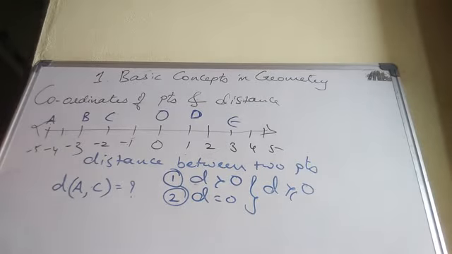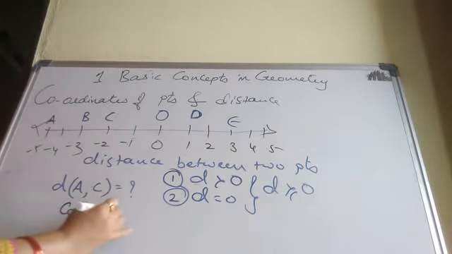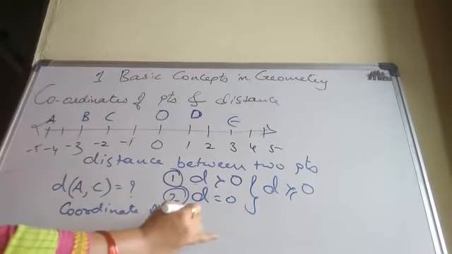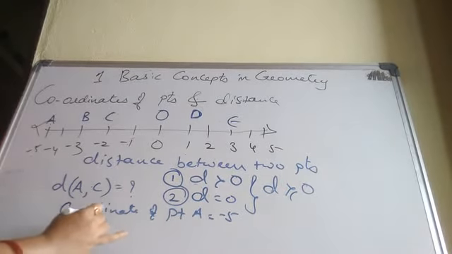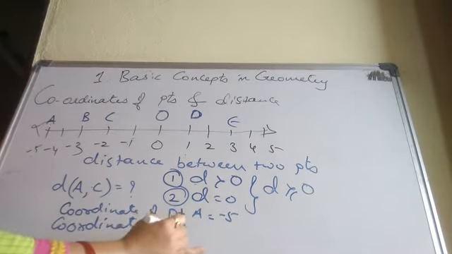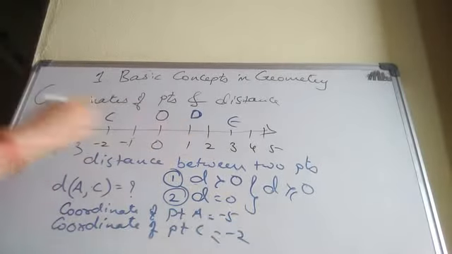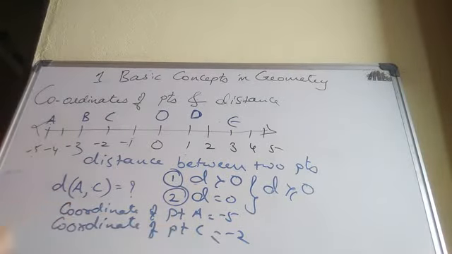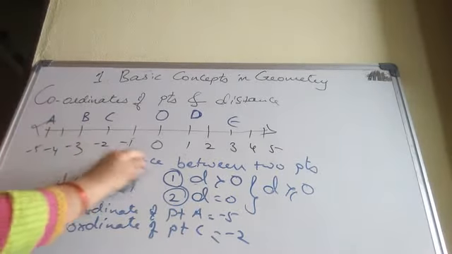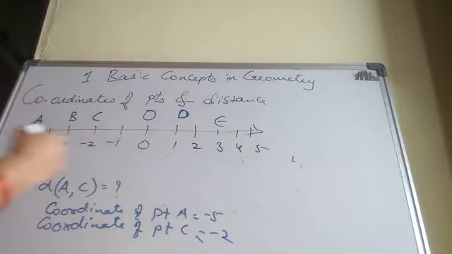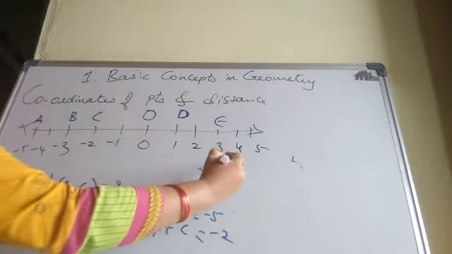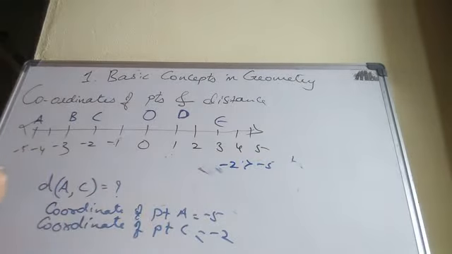Students, now I am finding distance of A, C. Now here this coordinate of point A equal to -5. Okay, coordinate of point C equal to minus 2. Here you need to find which is bigger. See here. Minus 2 is greater than minus 5.